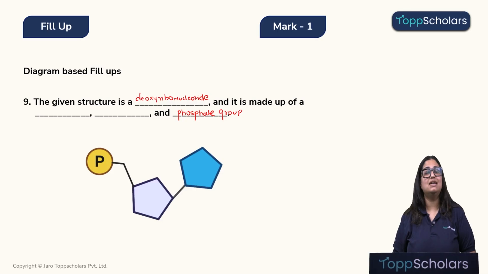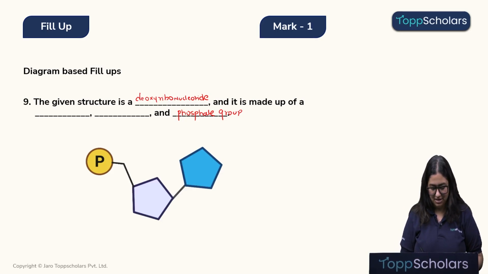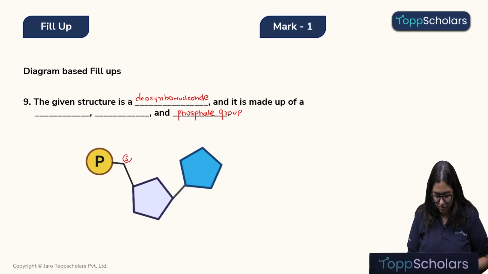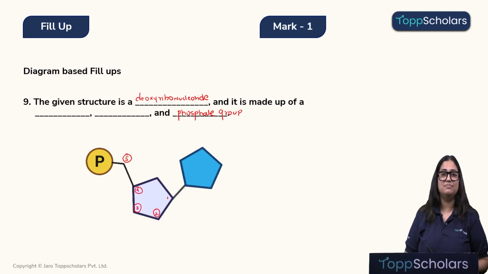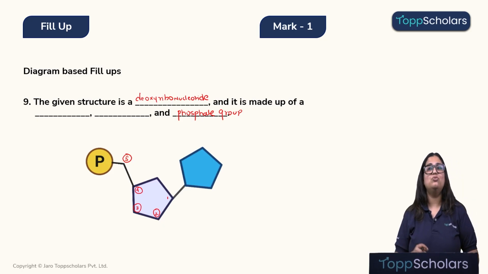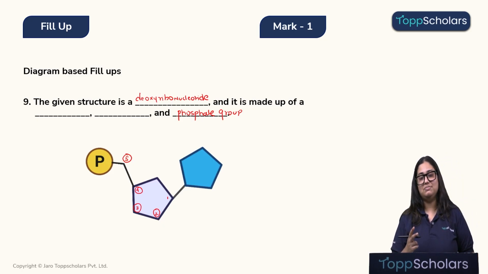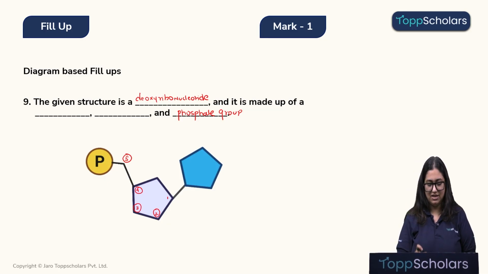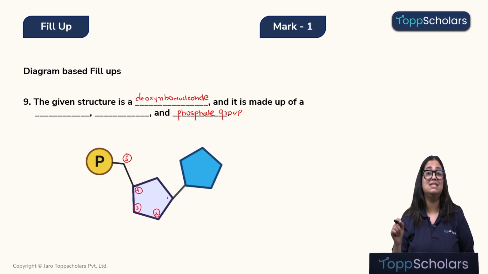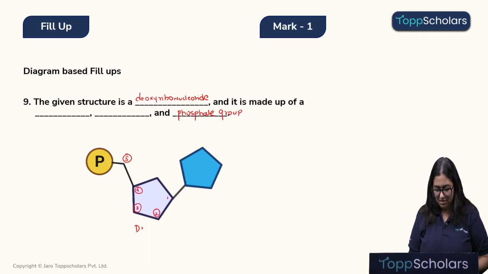Phosphate group, children, is attached to the fifth carbon of the sugar. Yes, so this is the fifth carbon of the sugar. That means this is the fourth, this is the third, this is the second, and this is the first carbon. A sugar which has 5 carbons is of two types. They are either deoxyribose or ribose sugar. Since we have said that this is a deoxyribonucleotide, that is a monomer of DNA, this sugar will be deoxyribose sugar.